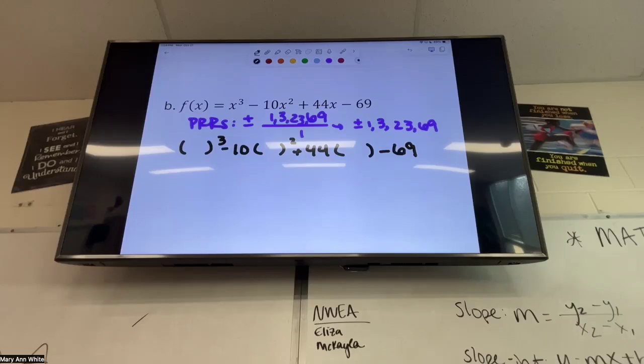But if you go to do it and you can't factor it, then I immediately go to PRRs. So I'm going to try 1 and I get 1 minus 10 plus 44 minus 69. And I know that's not going to work. Then we'll try negative 1. I get negative 1 minus 10 minus 44 minus 69. That's not gonna work. Then we'll try 3.